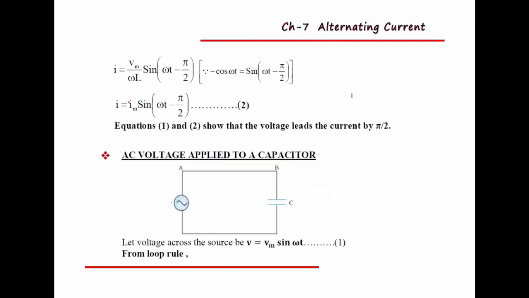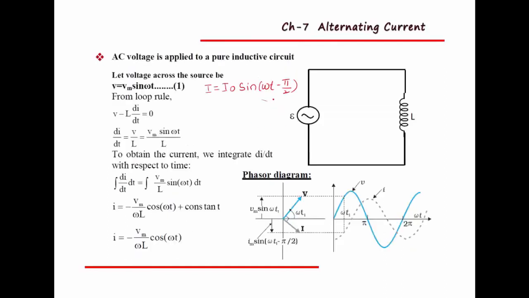Here it is, I equal to I0 sin (omega t minus pi by 2). Let us take it as equation number 2. So compare these two equations after deriving. There is a phase difference between them. What is the phase difference between voltage and current? That is 90 degrees. Here there is voltage and this is alternating current, and there is a difference between them. It is 90 degrees, or the phasor angle is 90 degrees.